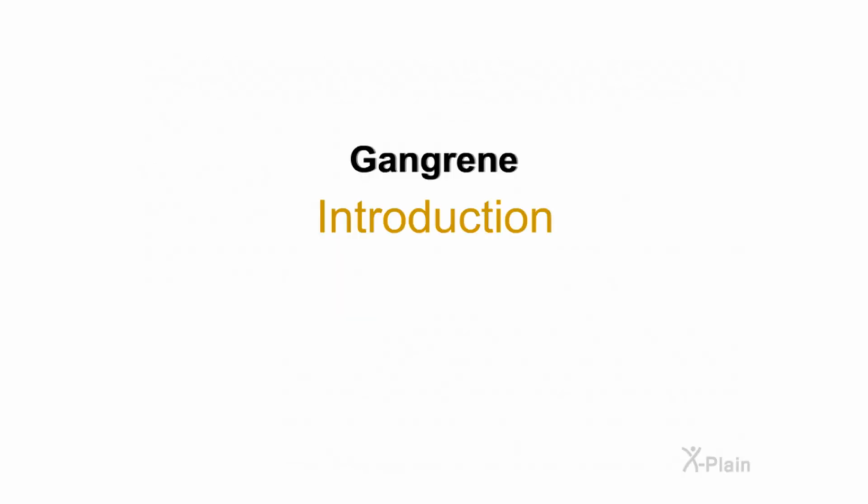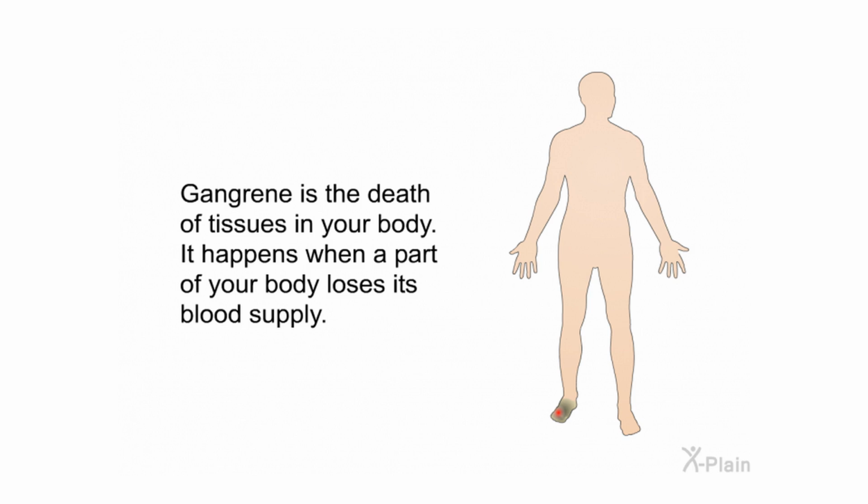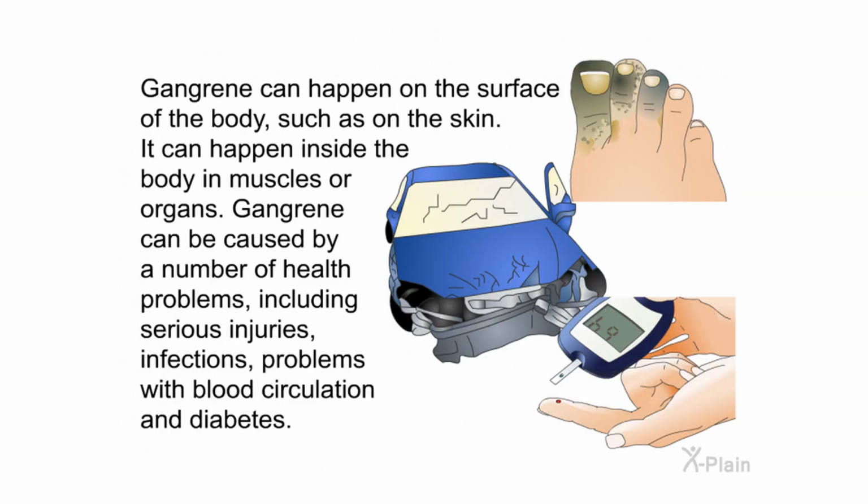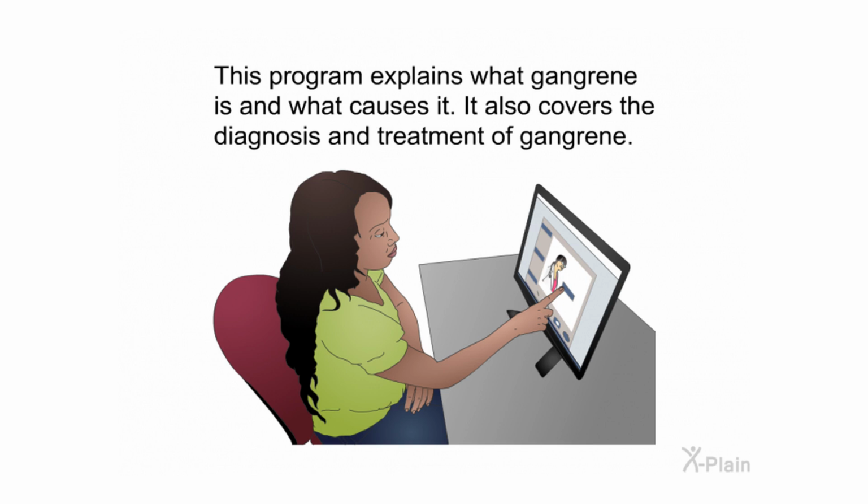Gangrene. Introduction. Gangrene is the death of tissues in your body. It happens when a part of your body loses its blood supply. Gangrene can happen on the surface of the body, such as on the skin. It can happen inside the body in muscles or organs. Gangrene can be caused by a number of health problems, including serious injuries, infections, problems with blood circulation, and diabetes. This program explains what gangrene is and what causes it. It also covers the diagnosis and treatment of gangrene.